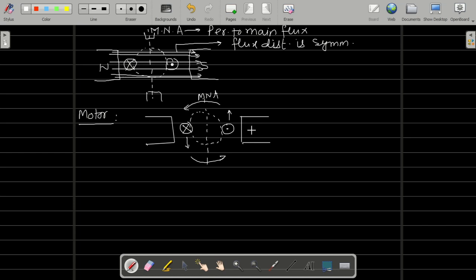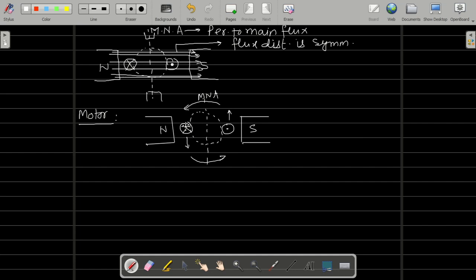Rotor will rotate. So this is the north pole, this is the south pole, and rotor is rotating in this direction, right? Now, as you increase the load, what will happen? This is a current carrying conductor, and we know any conductor which carries current will produce flux around it. So this conductor will produce flux around it, and the direction of flux will be given by the right hand thumb rule.